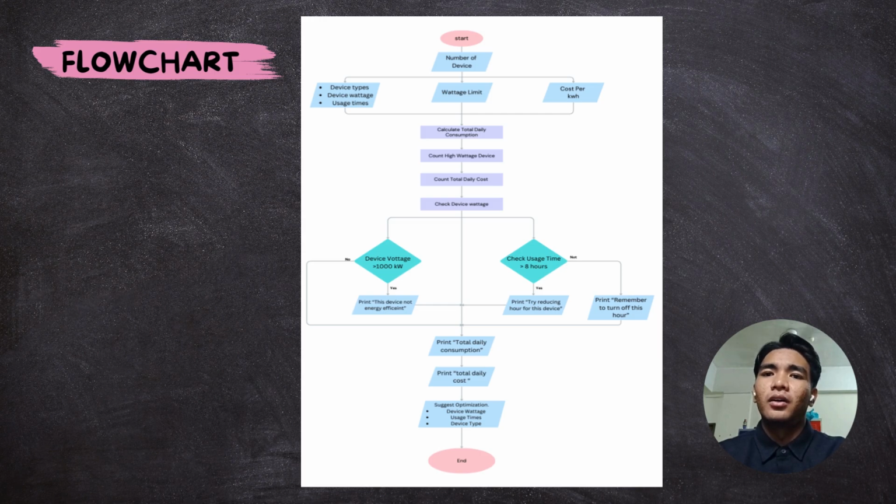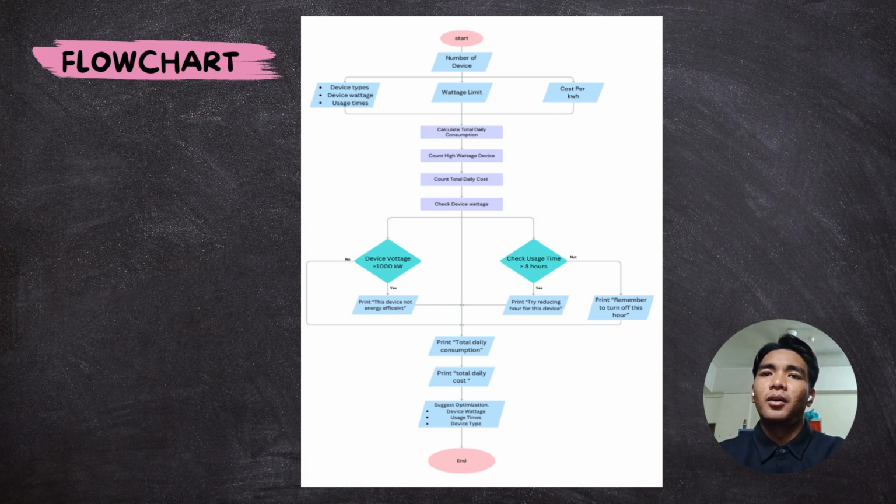And then we go to the decision, which is the device voltage. If the device voltage is more than 1000, then it will print this device is not energy efficient. If no, then it continues to print total daily consumption. The other one is checking usage time. If it exceeds 8 hours, it will say try reducing hours for this device, and if not, it will print remember to turn off this device in hours.